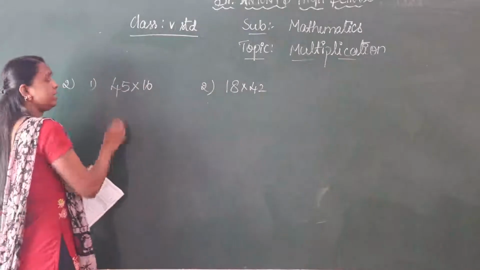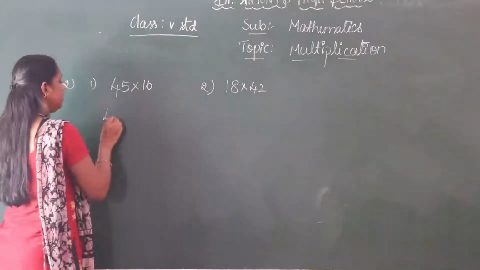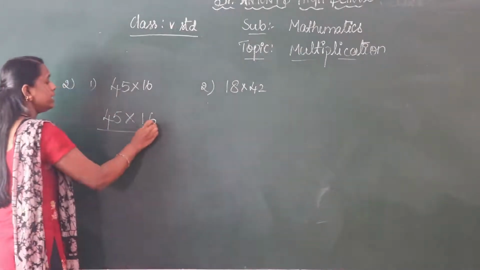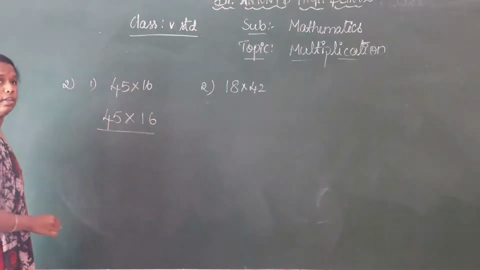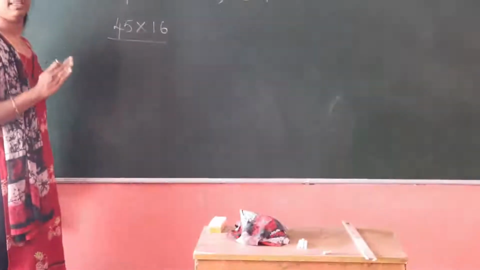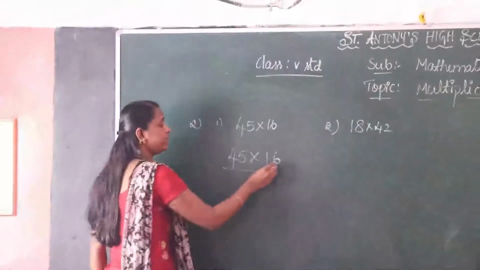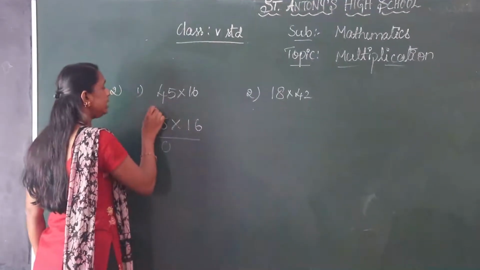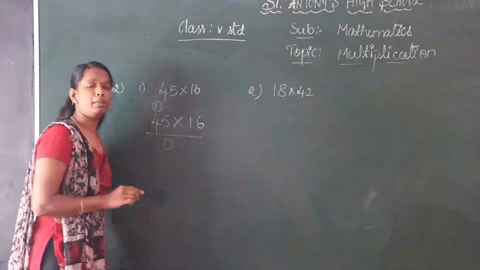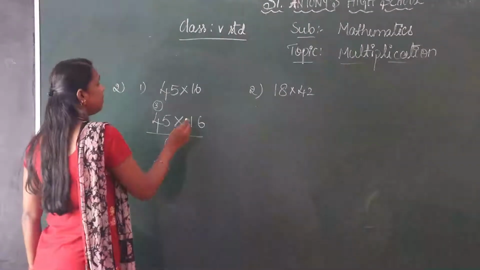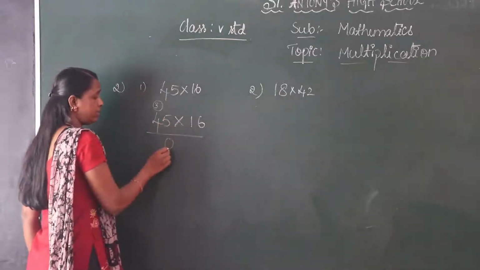So let us take the given sum, 45 into 16. 6 5s are how much? So for this multiplication you have to learn the table, multiplication table. 6 5s are 30. For that you have to write 0 here, 3 carry. This is a multiplication based on carrying sums. 6 5s are 30, for that 0 here.